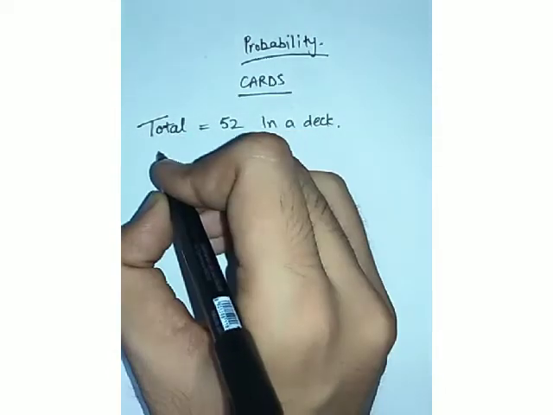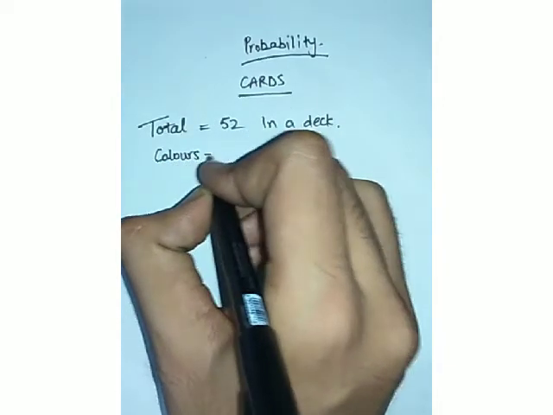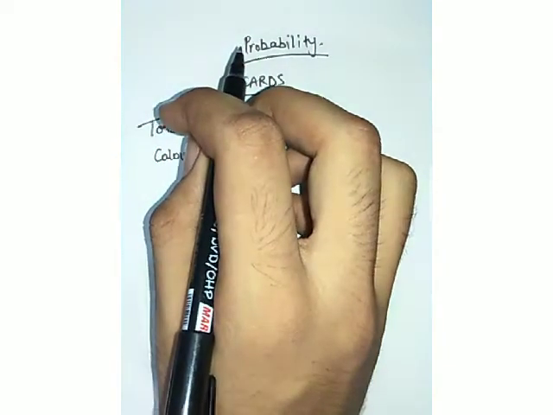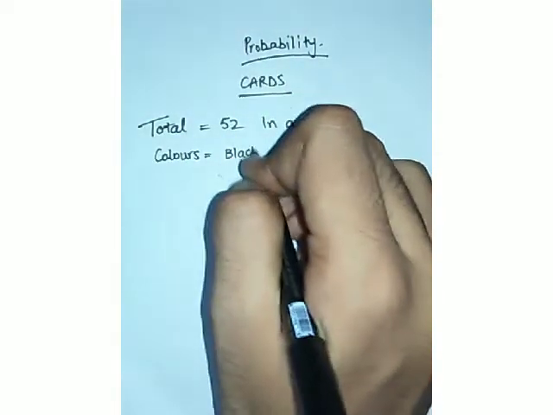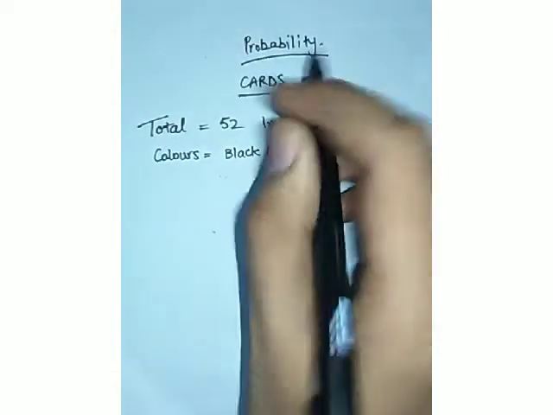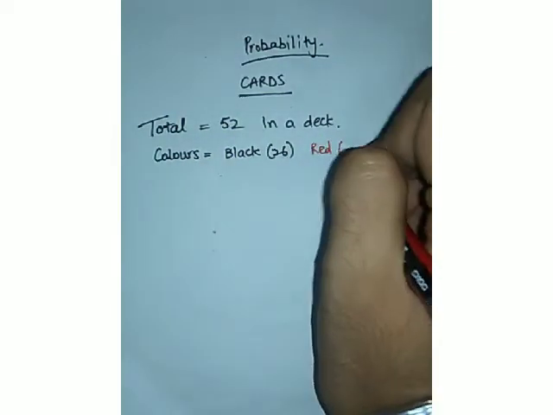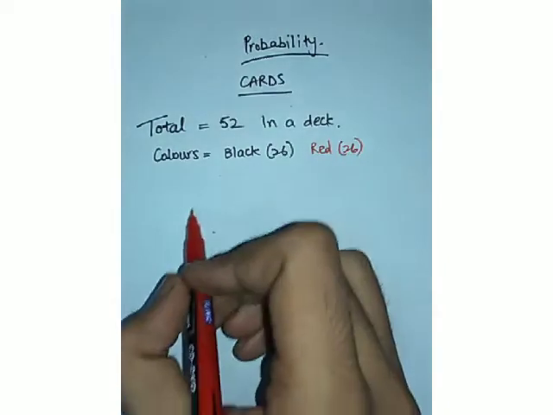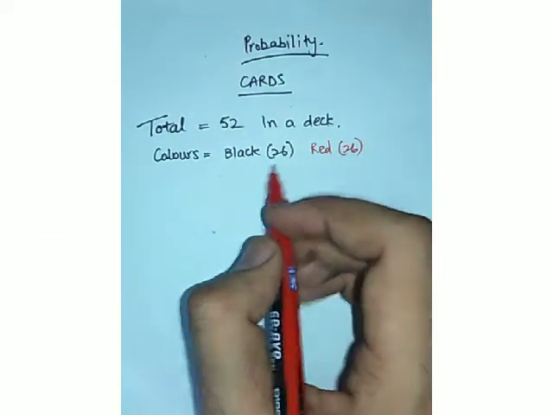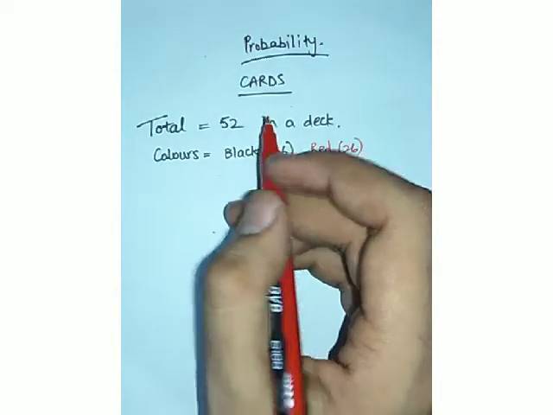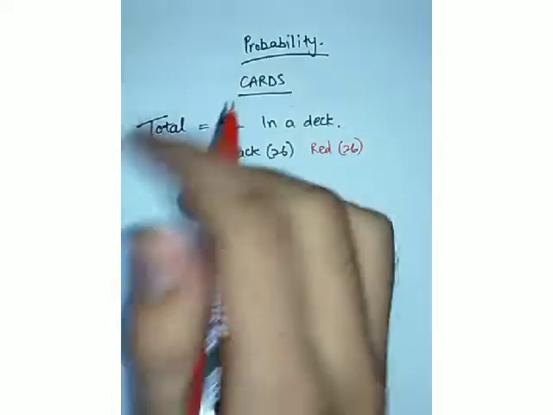And talking about the colors, there are two colored cards. Black cards are 26 and red cards are also 26. So keep this in mind: black are 26 and red are 26. So talking about the signs or symbols, I must say,